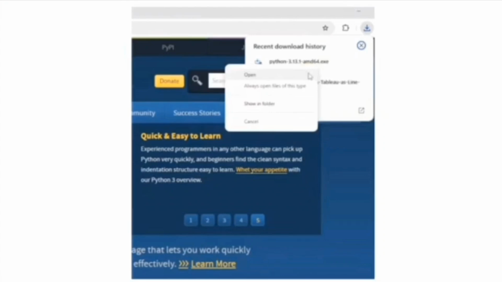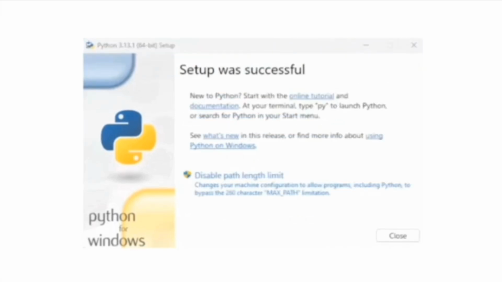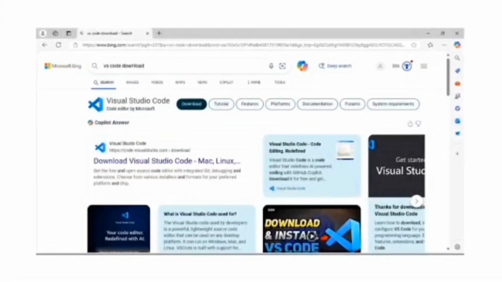After installation, click on the open file. Make sure your add to path is checked. This is very necessary. Hit install now. Python is successfully installed.